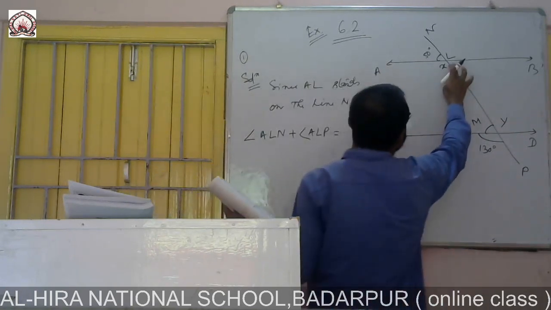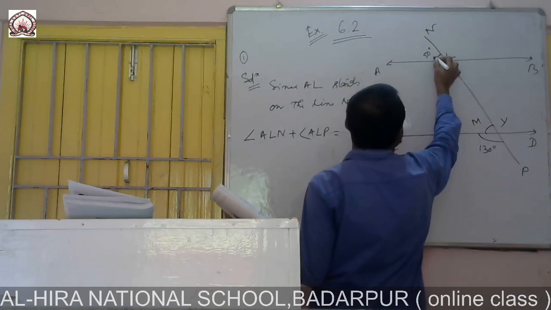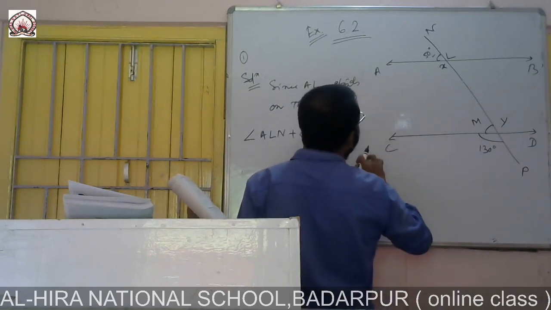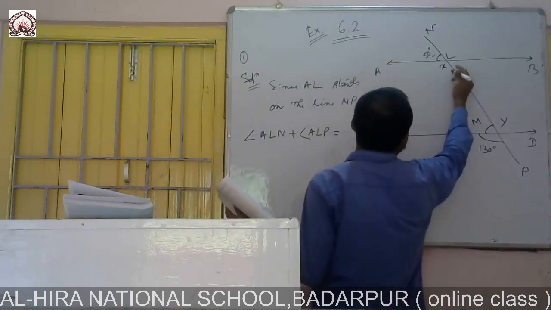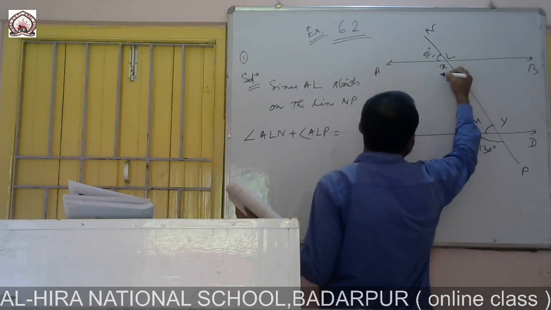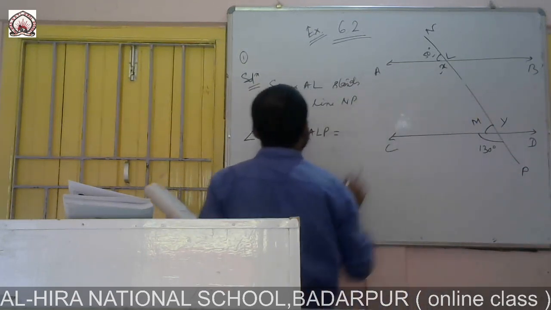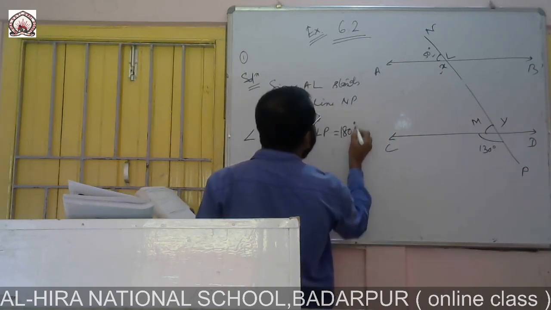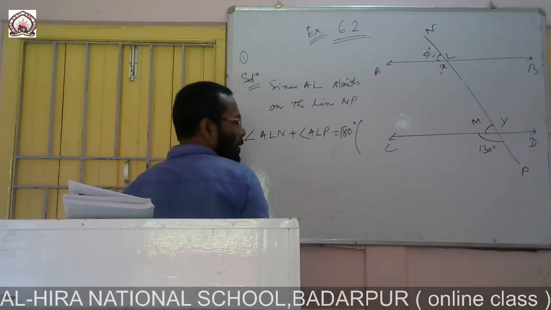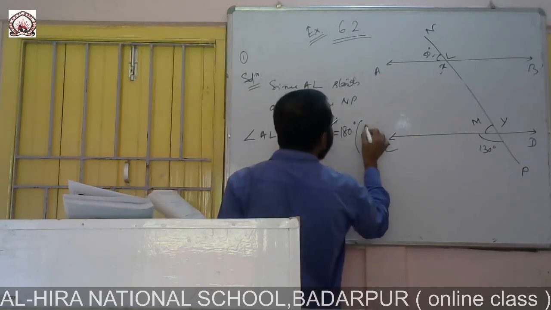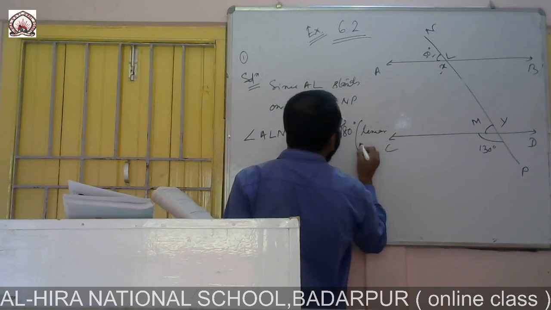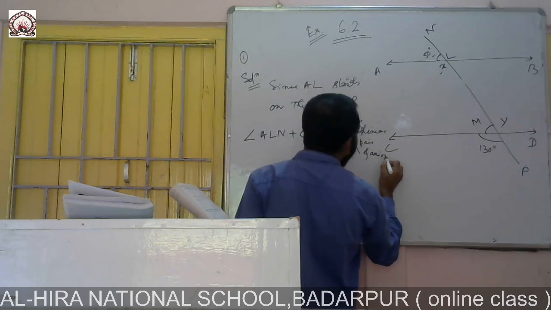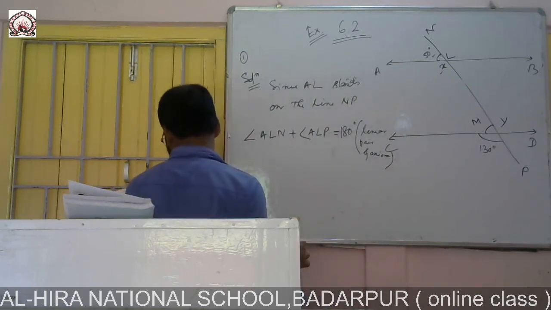ALN, this angle, and ALP, this angle. So these two angles will be how much? These two angles will be 180 degrees. The reason is, in 6.1 we have seen this is called the linear pair axiom. Linear pair axiom.